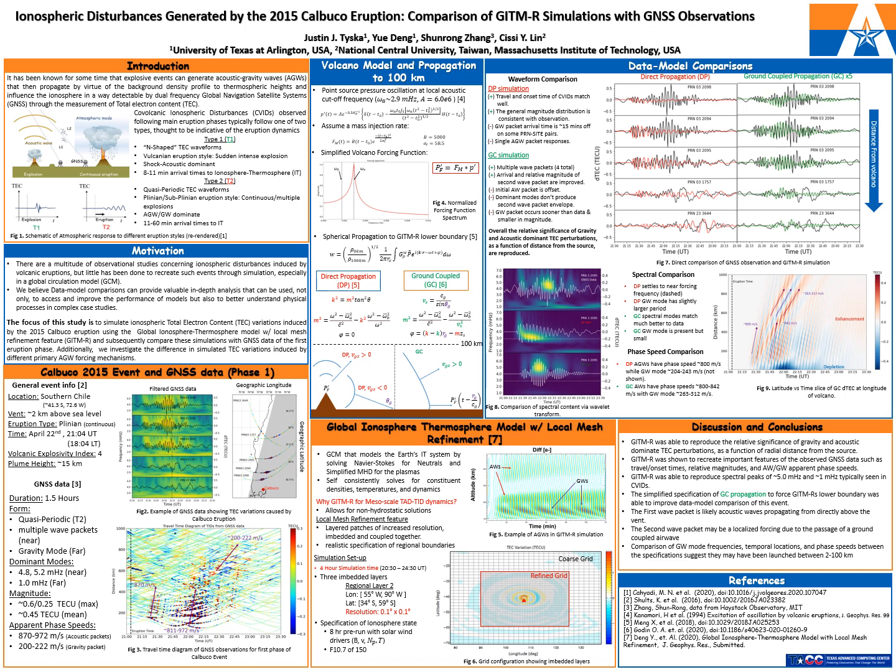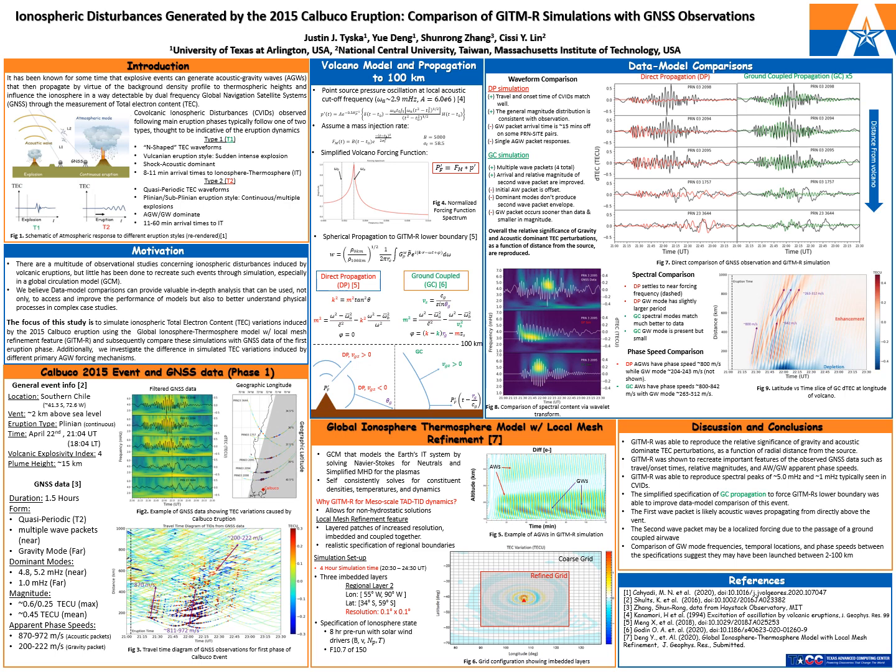It has been known for some time that explosive events can generate acoustic gravity waves that then propagate to high altitudes and influence the near-space plasma environment known as the ionosphere. We can measure these waves using the delay of GNSS signals to calculate a line-of-sight quantity known as the total electron content, or TEC. These plasma disturbances, when induced by volcanic eruptions, are termed covolcanic ionospheric disturbances, or CVIDs for short, and understanding the primary mechanisms that are relevant to explain the variety in waveform characteristics is still an important open question for the community.